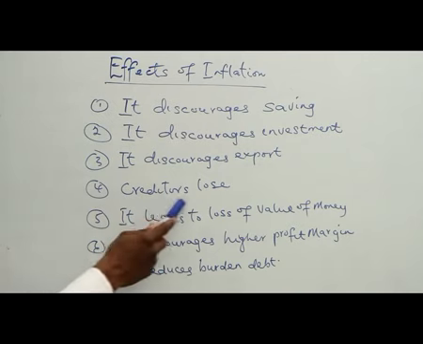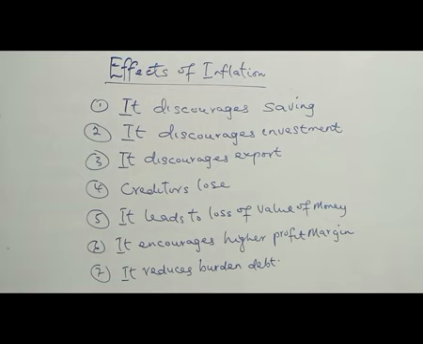Number four, creditors lose. How? When you give a loan to someone to make use of, when the person is returning the money, you cannot compare the past value of the money with the present value of the money. The money will have lost its value before the creditor gets the money back from the debtor. So the creditors lose as a result of what? Decline in the value of money being granted to the debtor.